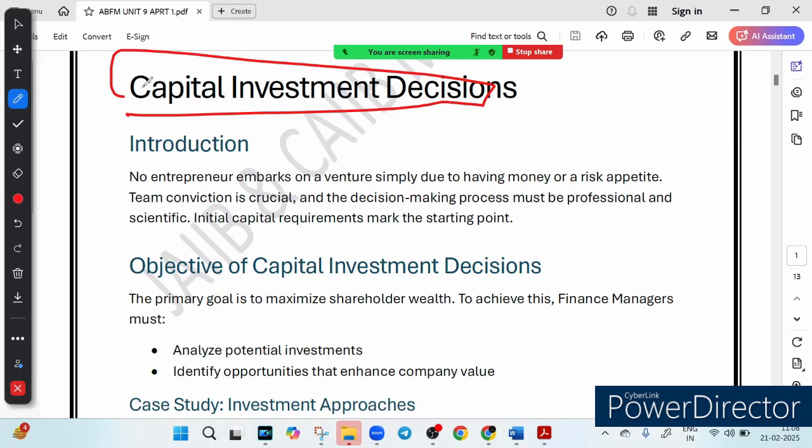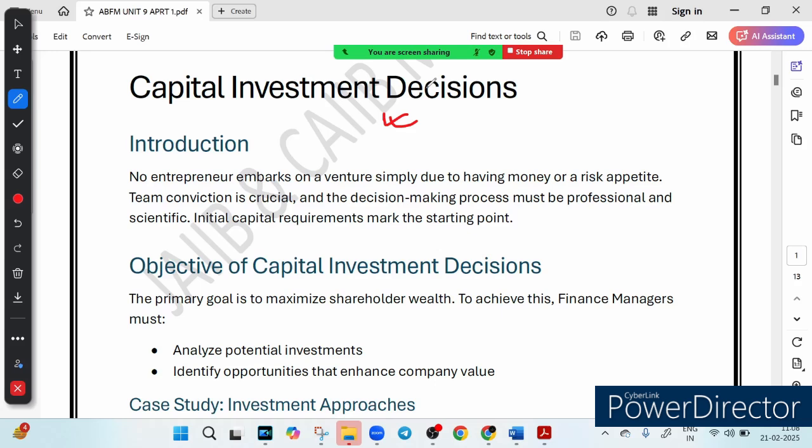So let's start with the foundation. This is called foundation of the growth, capital investment decision. When someone starts a business, it is not just about having money or a high risk appetite. A successful venture requires strong team conviction and a well-planned scientific approach to decision making. Think of it like this. If you are planning a road trip, would you just jump in the car without a destination or without a map?